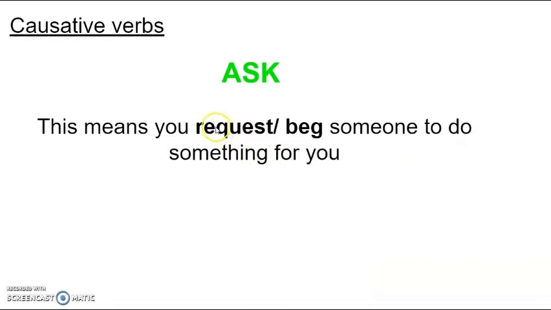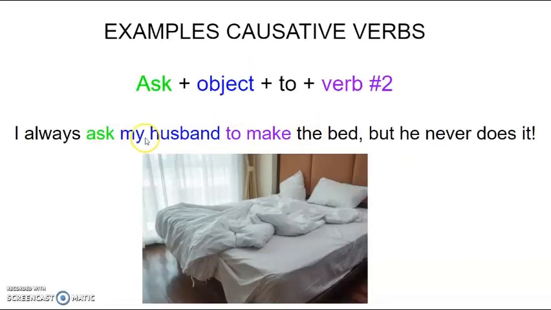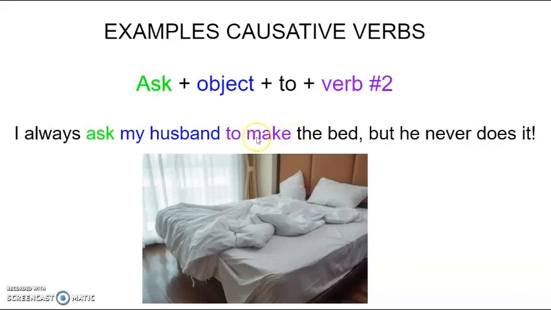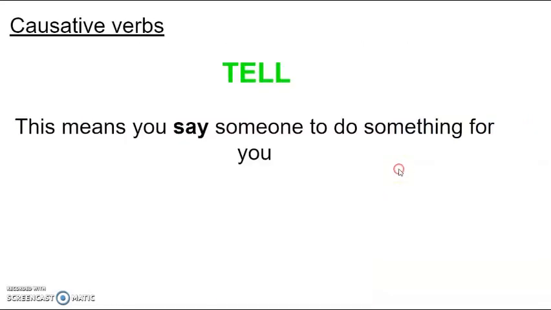Right? So you are requesting or begging, in this case, a person to make the bed, but the person never does it. Okay, doesn't matter the complement. I mean, you are only using this causative as a request for a person. So I always request or beg my husband to make the bed is a similar sentence.